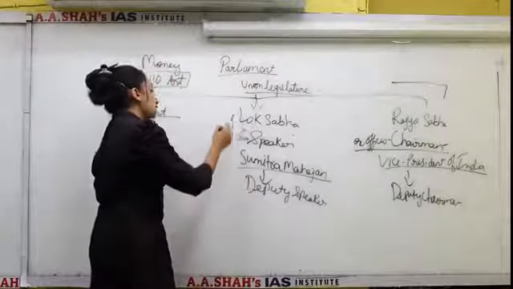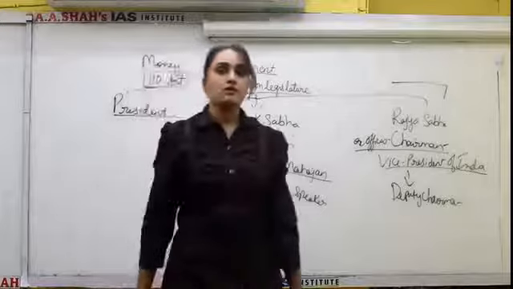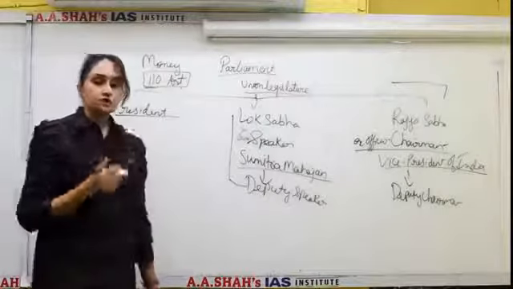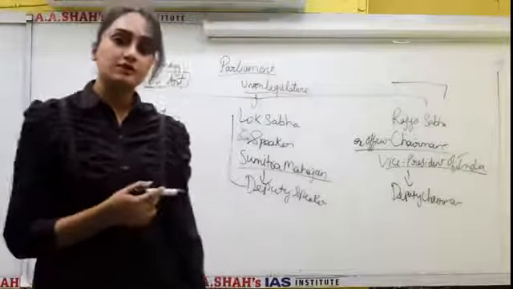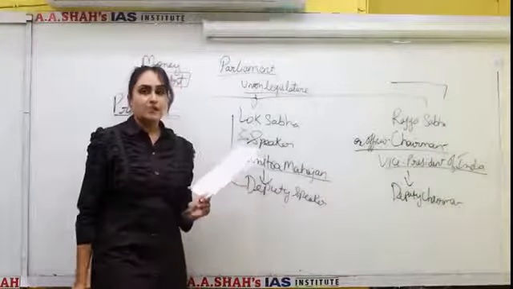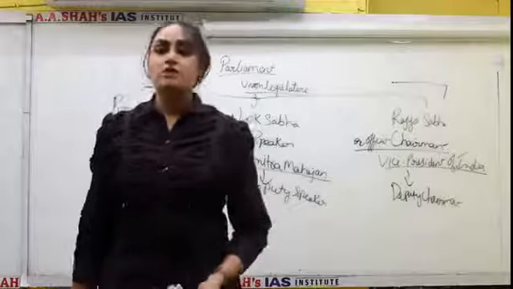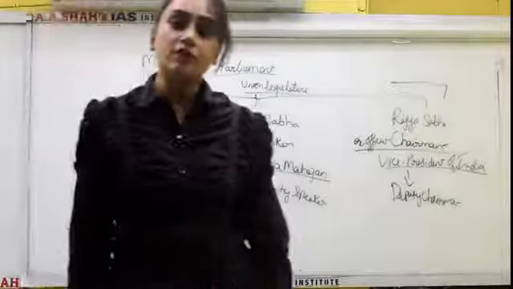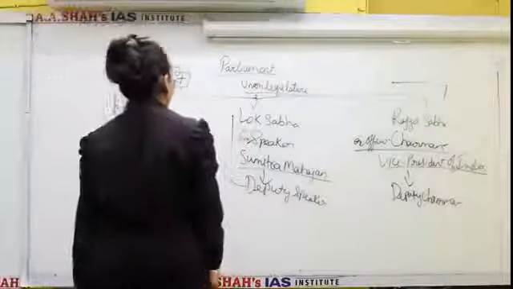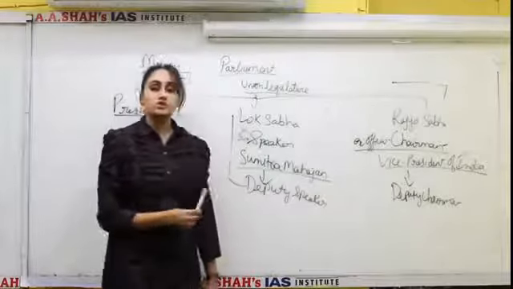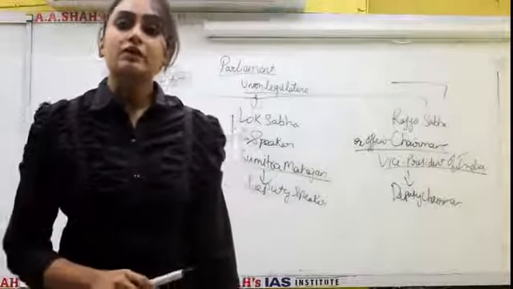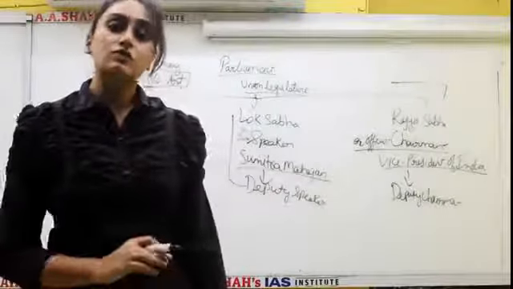Now, what happens if both the Speaker and Deputy Speaker are absent? There is a panel of chairpersons appointed for both the houses. If the Speaker and Deputy Speaker are both absent, then anyone from this panel will preside over Lok Sabha. And if the members of the panel of chairpersons are also not there, the President will appoint anyone from the house to preside over the house. Now, the panel of chairpersons, as I said, can preside over the house only when the Speaker or Deputy Speaker is absent, not in the case of vacancy of the seat.